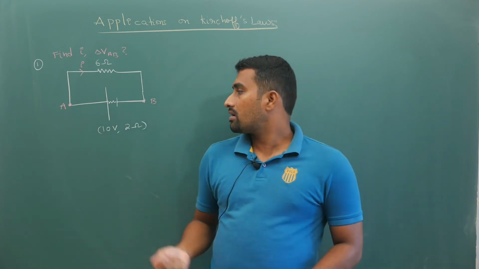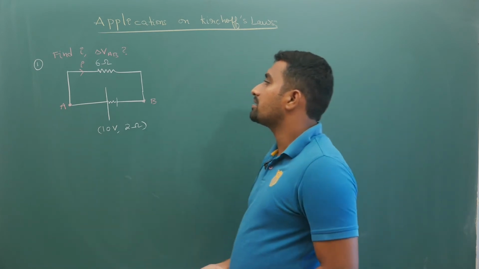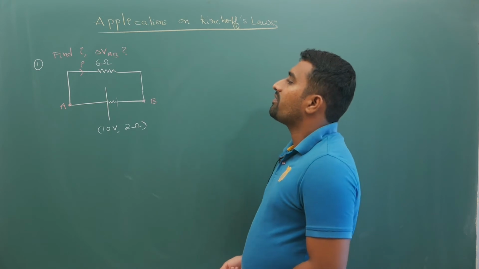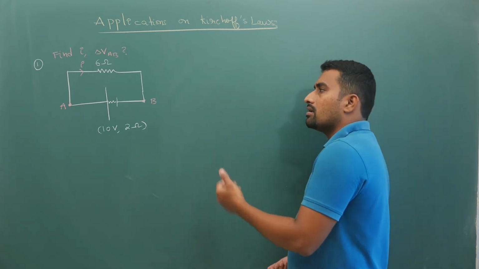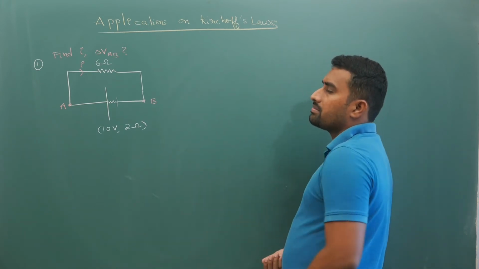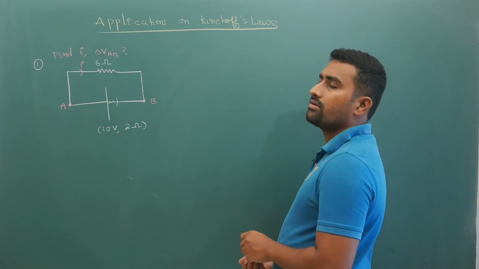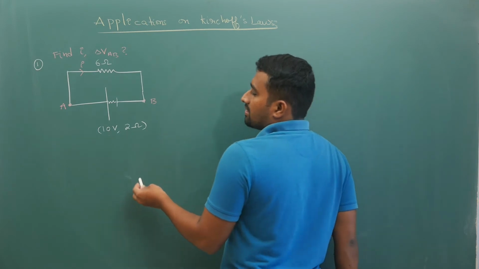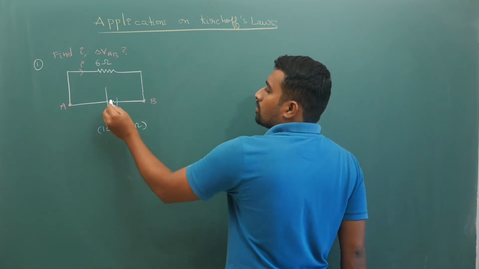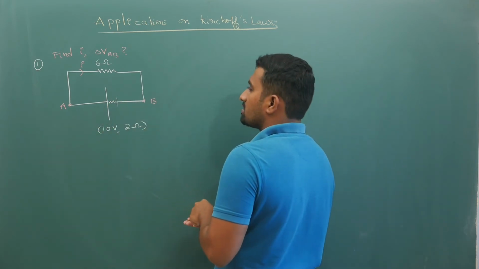Here, applying Kirchhoff's law, find the current through the battery and the potential difference between A and B. If you apply Kirchhoff's sign convention, as I mentioned in the previous lecture, for a closed loop the algebraic sum of potential is 0.